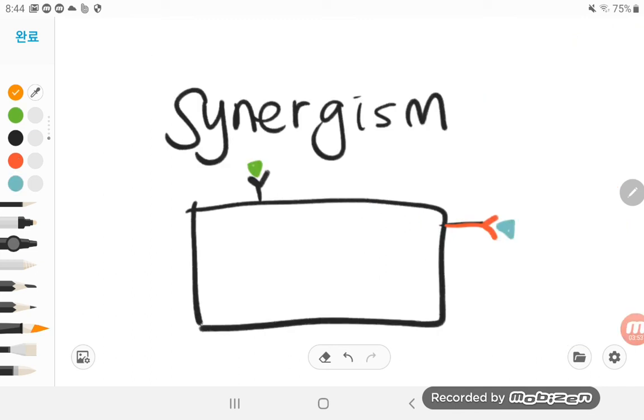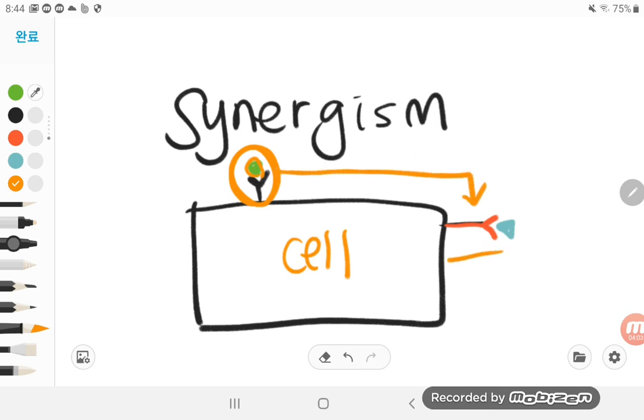And synergism is another concept. There's one cell, and this hormone binds to this receptor, and that will activate this receptor binding to that hormone. And the important point is that it happens in the same cell.